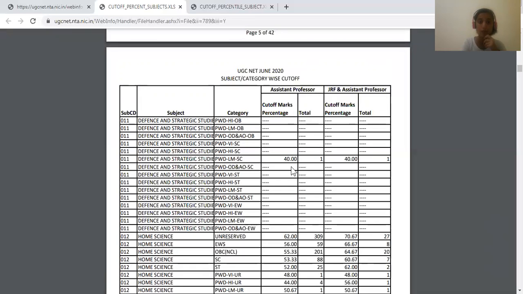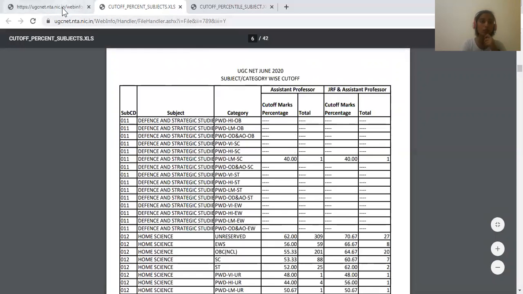Don't worry about that. If you have calculated your percentage based on the final answer key that was released earlier this morning, you will get to know what your final percentage is. So based on that, if you have a percentage above 62 for home science, then you are eligible for only assistant professorship. If your percentage is above 70.67, and if you had applied for both JRF and assistant professorship, then you were eligible for both.